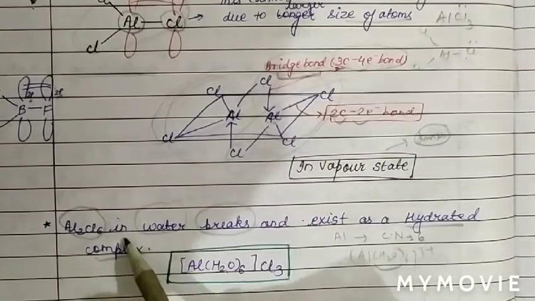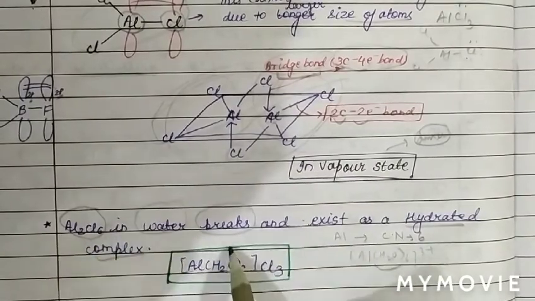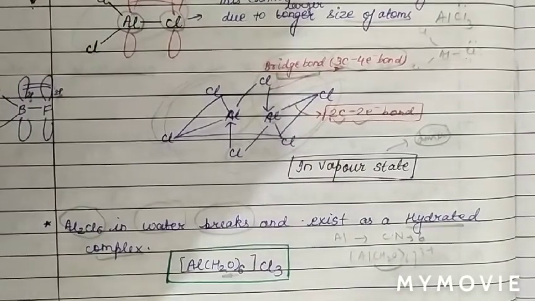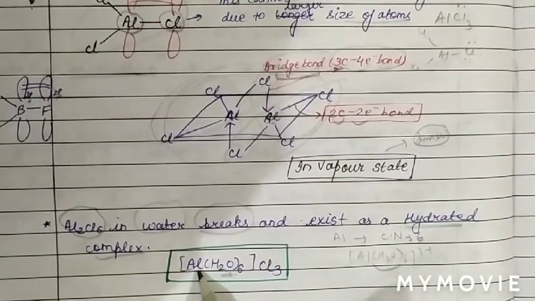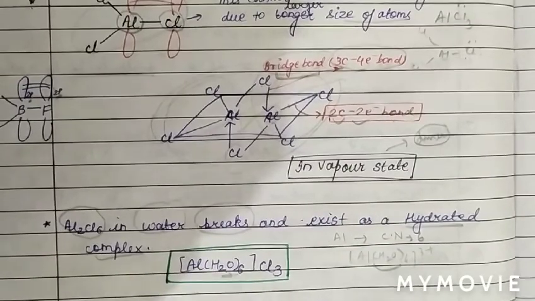Therefore, AlCl3 in water, also we can say Al2Cl6 in water, breaks and exists in the hydrated complex Al(H2O)6. Why are 6 water molecules attached? Because aluminium can show coordination number of 6 due to presence of vacant d orbital.